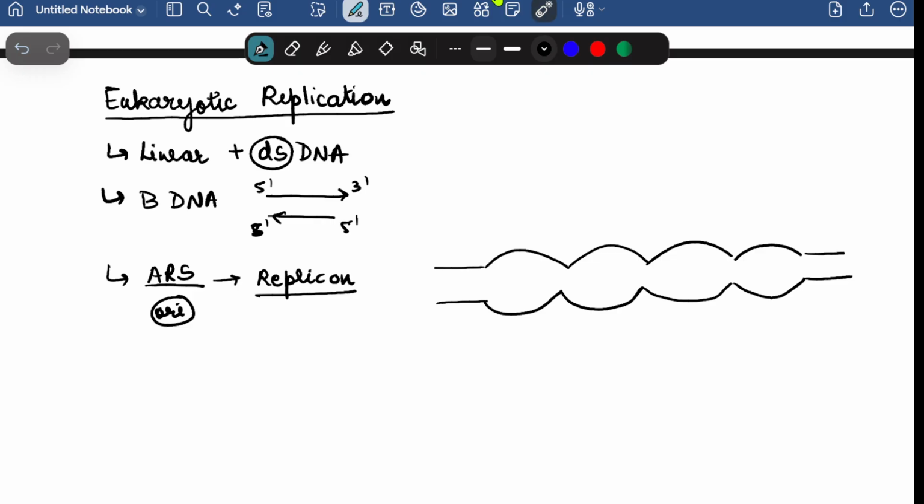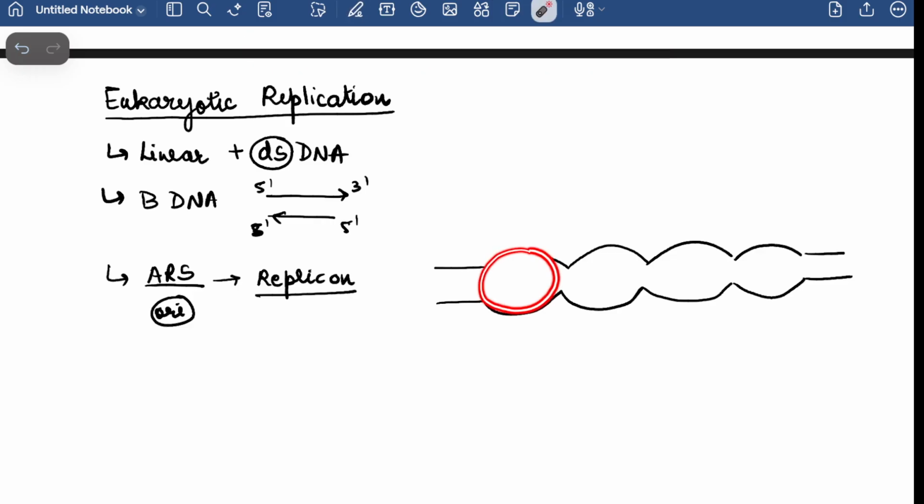So here the replication will be happening separately. Here the replication will be happening separately. Here the replication will be happening separately, and here also. Later on, lastly, at the last moment, all of these strands, whatever is so synthesized, will be joined by the DNA ligase and other proteins.